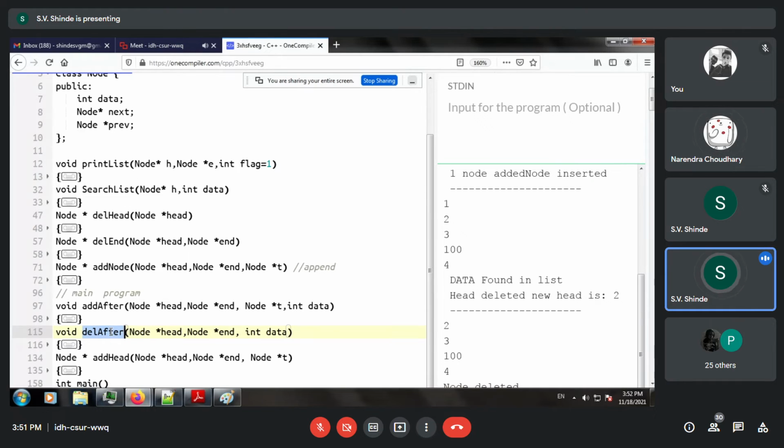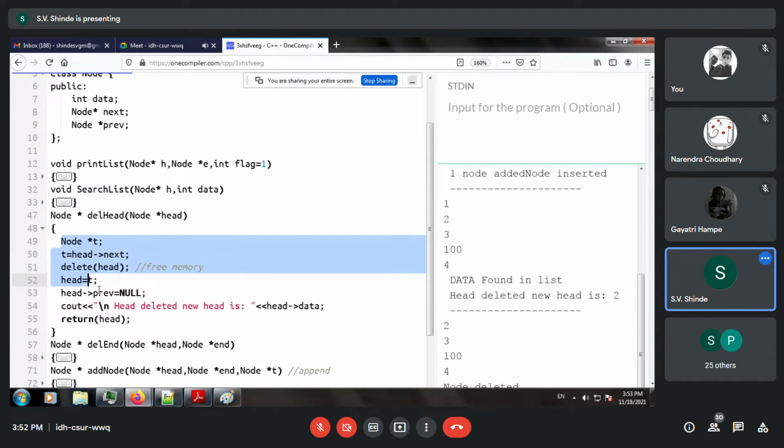Sir, is it better to do it individually, like delete head and then delete after, or to create a new function which does all these things together? Say it is better to do it all in one, but the code becomes unreadable. What will happen? You will not be able to understand the code easily. Now, if you observe delete head, you can see the code is very small.